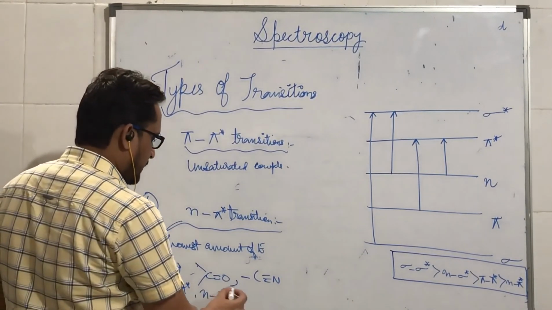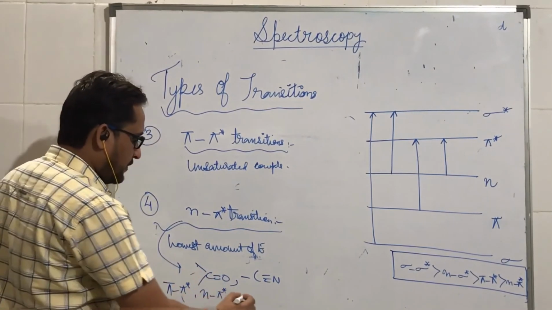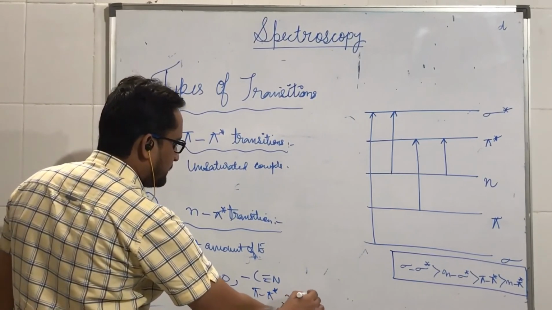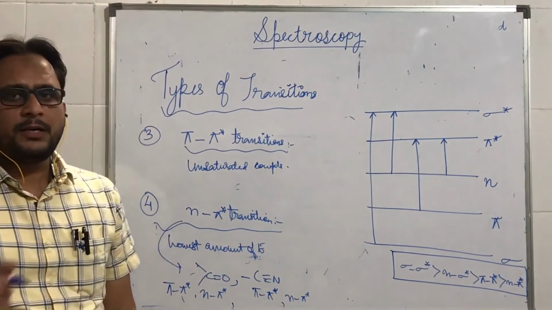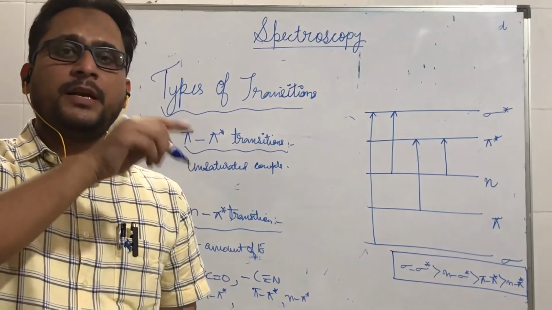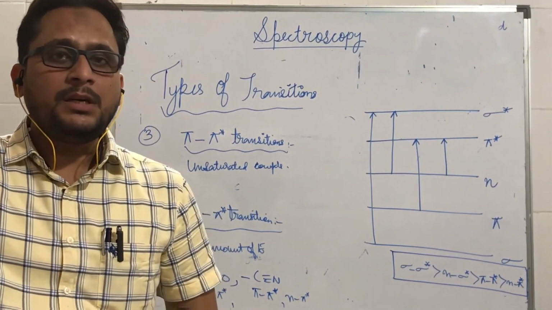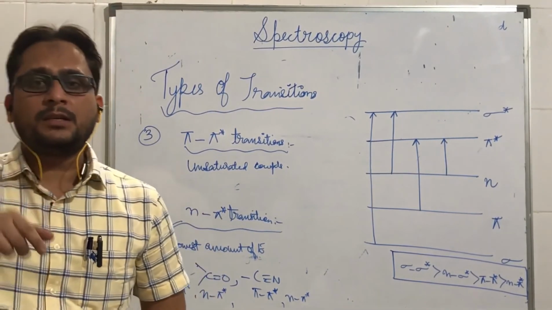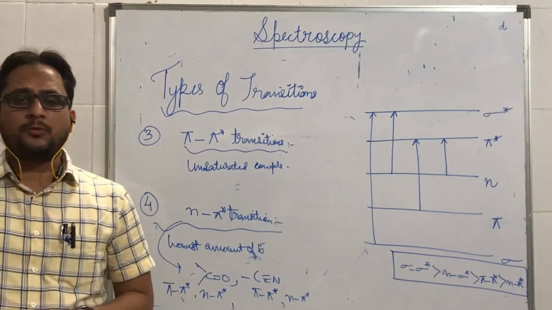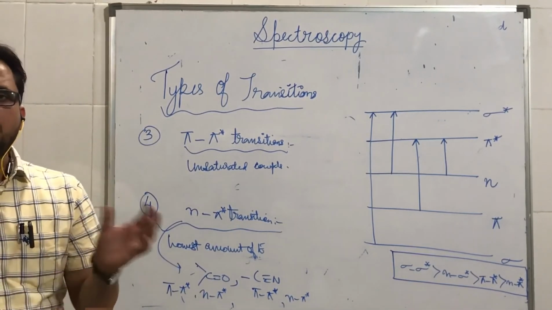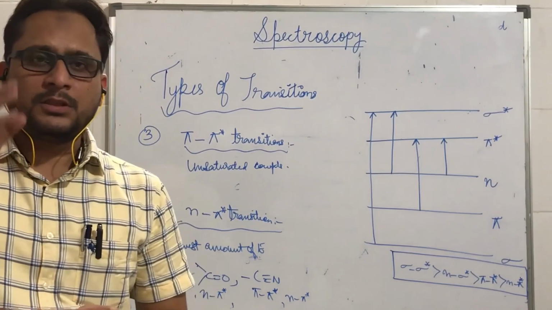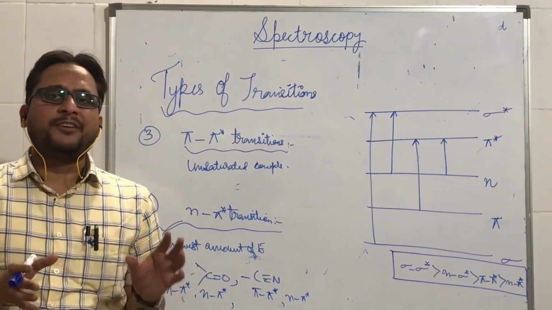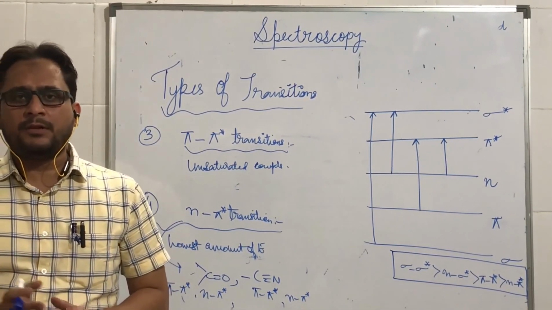Similarly, in case of nitrile also, we observe pi to pi star and n to pi star. And since the energy required for n to pi star is lesser, therefore n to pi star transitions are observed at longer wavelength, while pi to pi star transitions, as compared to n to pi star transitions, are observed at shorter wavelength. So this is all about the types of transition and what are the compounds in which these transitions are observed, and what are the values of wavelength, whether they are observed at longer wavelength or shorter wavelength.